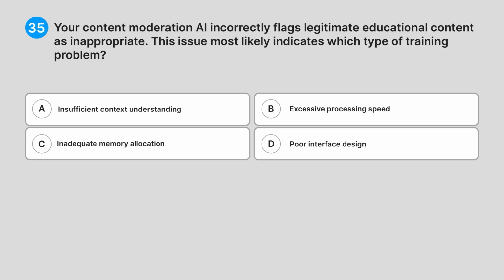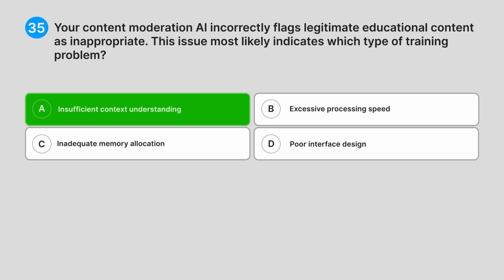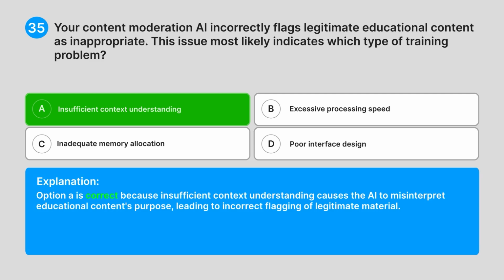Correct answer, A. Insufficient context understanding. Explanation. Option A is correct because insufficient context understanding causes the AI to misinterpret educational content's purpose, leading to incorrect flagging of legitimate material.